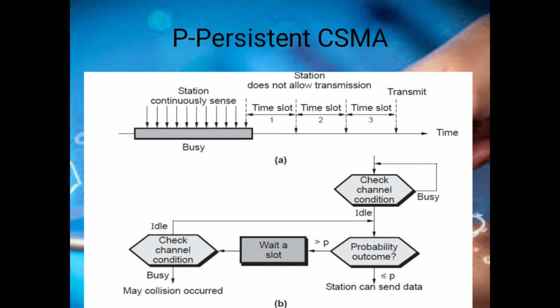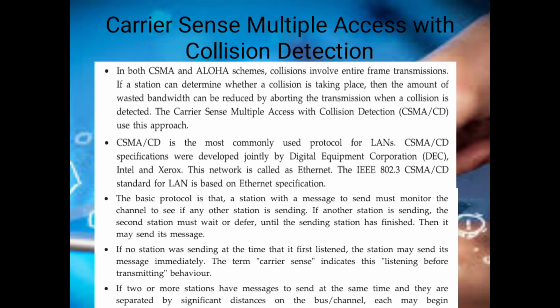P-persistent CSMA. In this, the station checks whether the channel is idle. If the channel is idle, it starts transmitting. If not, it waits for a fixed time slot, and after the time slot is over, it starts transmitting the packet. If there is any problem, it waits again, senses the channel, and then retransmits. This is called p-persistent CSMA. Carrier sense multiple access with collision detection. In this, collisions are detected in order to avoid the collision of packets as well as the retransmission and delay of the transmission.